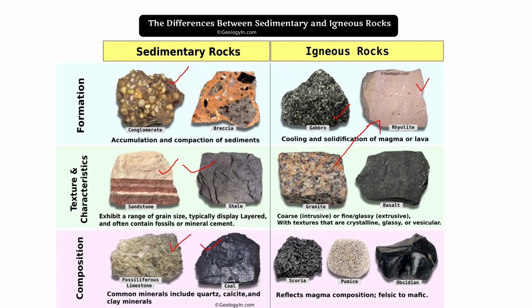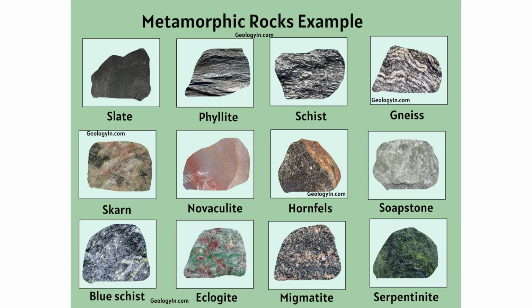Then see the basalt, which is also considered a mafic rock. And these are the others, like scoria. If the igneous rock contains a high amount of vesicles, this is called scoria, and the pumice. And these are some photographs of metamorphic rocks like slate and phyllite. When the slate undergoes high pressure and temperature, it is converted into phyllite, then it is converted into schist, then it is converted into gneiss.